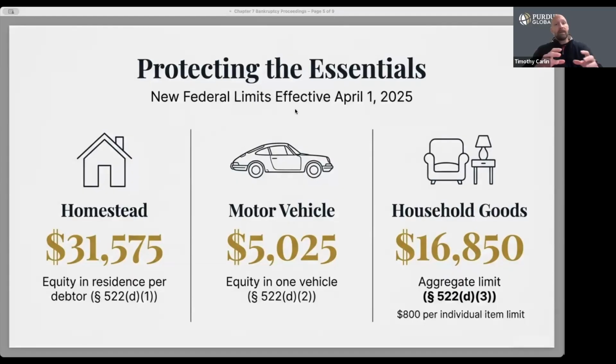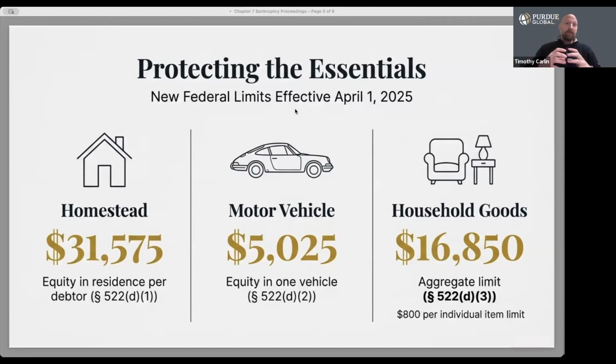So here are the core exemption amounts under the current federal system. You have the homestead exemption, which is $31,575 per debtor, and this protects equity in a primary residence. If married debtors file jointly and both own the property, they can typically double that amount. Now, the motor vehicle exemption is $5,025 in equity in one vehicle.